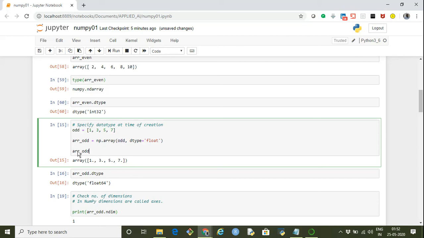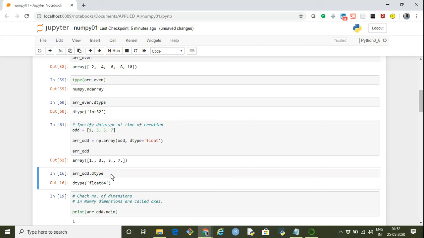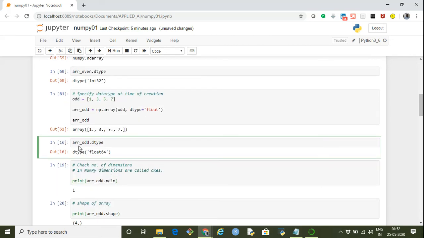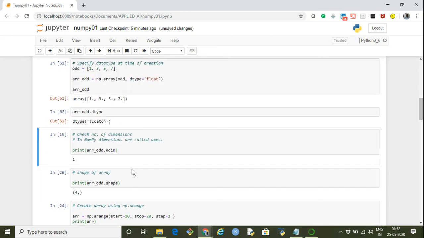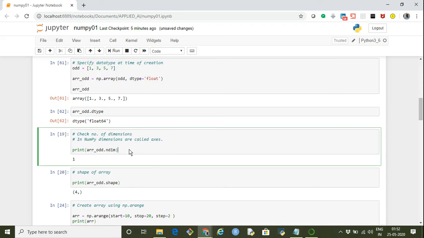It creates the numpy array arr_odd. We can check its elements, and the data type of the individual elements of this array is float64, basically float.